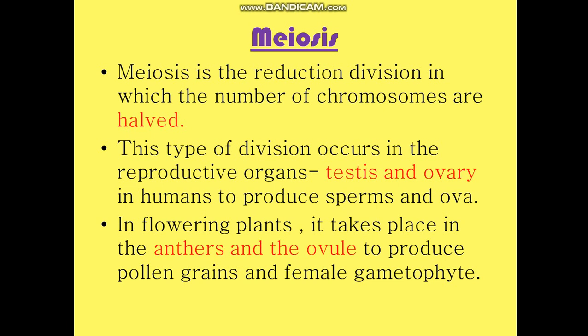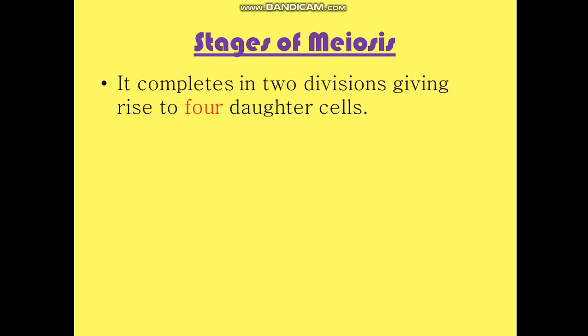and female gametophyte. Okay, so if we recall the need for cell division, there were four requirements. First was growth, then replacement, repair, and the fourth one was reproduction. So for the fulfillment of the fourth requirement, meiosis is needed. Meiosis is necessary for the production of haploid cells. Clear? Now coming on to the stages of meiosis.